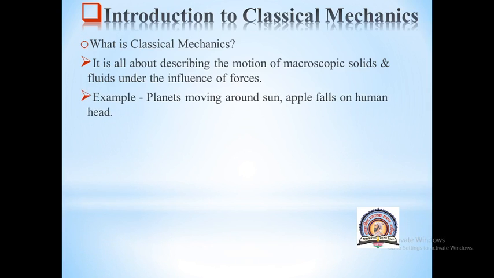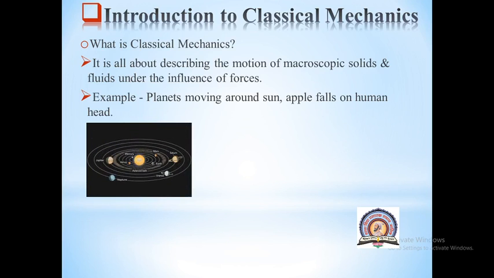There are a few examples of classical mechanics. If one studies planets moving around the sun, then see in that picture, the sun is at the center and the planets are moving around the sun. The motion of these planets around the sun and its study under the influence of forces, which forces are acting on such planets, that study is nothing but classical mechanics.